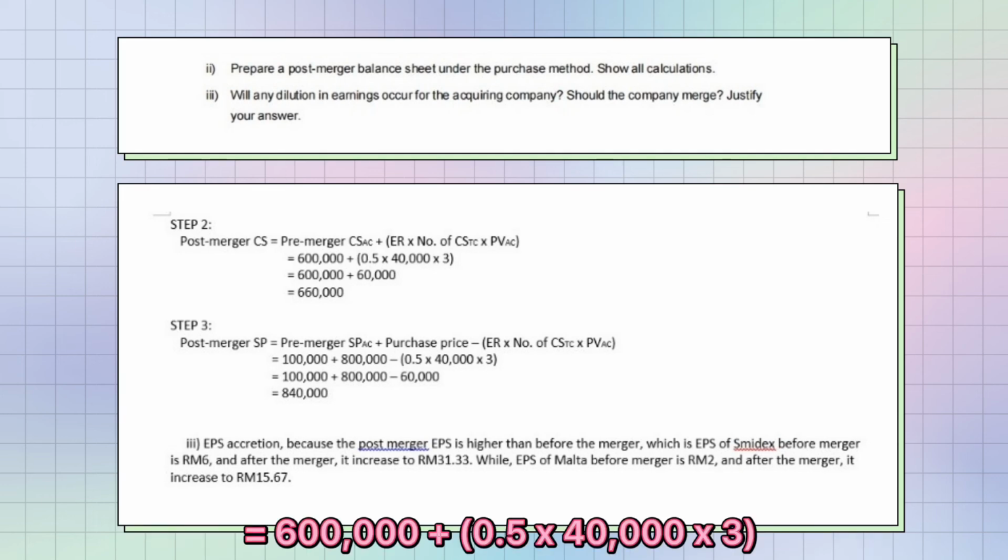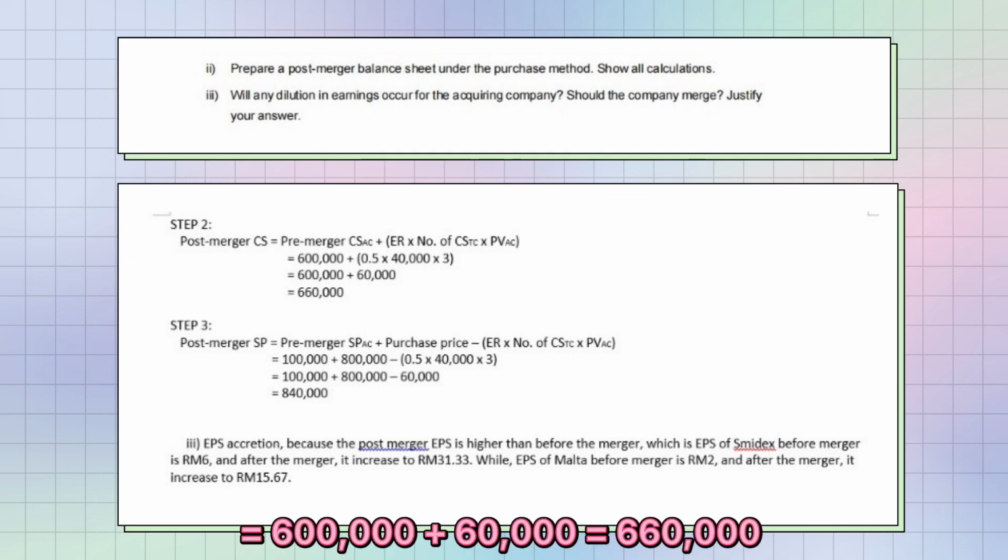The values are 600,000 plus 0.5 times 40,000 times 3 equals 600,000 plus 60,000 equals